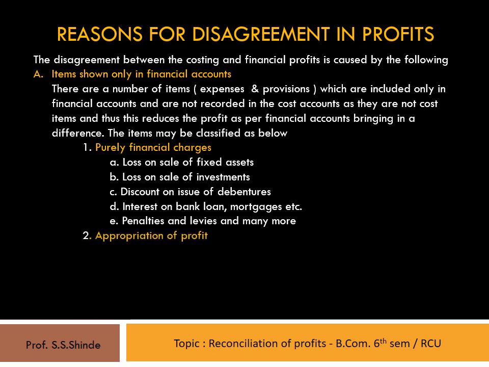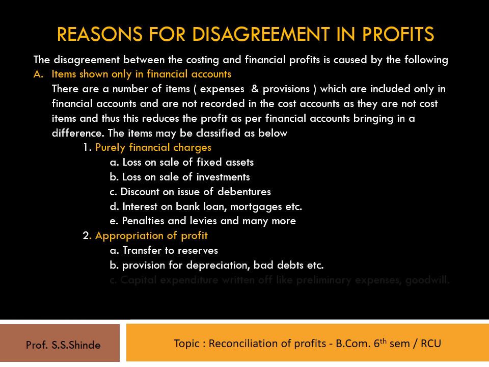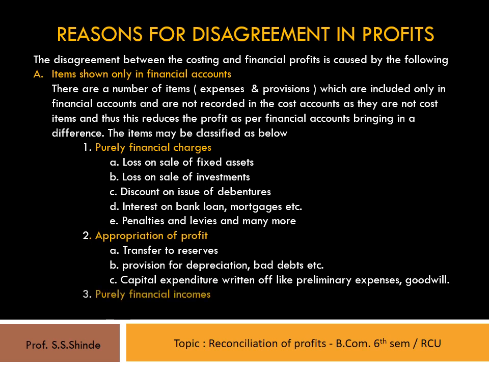Appropriation of profits like transfer to reserves, provision for depreciation, bad debts, etc., and capital expenditure written off like preliminary expenses, goodwill. And third, purely financial incomes like rent, interest, dividend, brokerage, discount, and commission received.